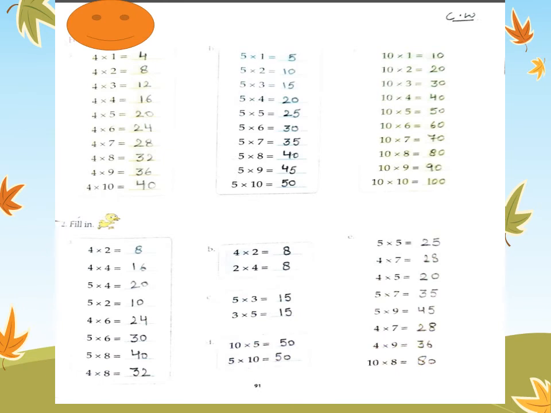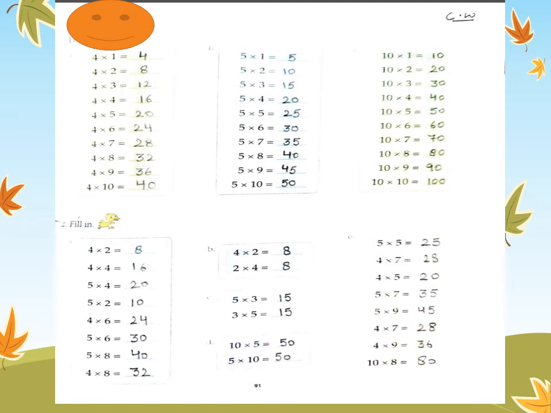So, the remaining one is the table of 4. It is also very easy, jumping 4 steps. You can start solving it in your books. I hope you all have opened your books by now. This is our classwork. On page number 91, question number 1, table of 4, 5 and 10. You can complete them by yourself.